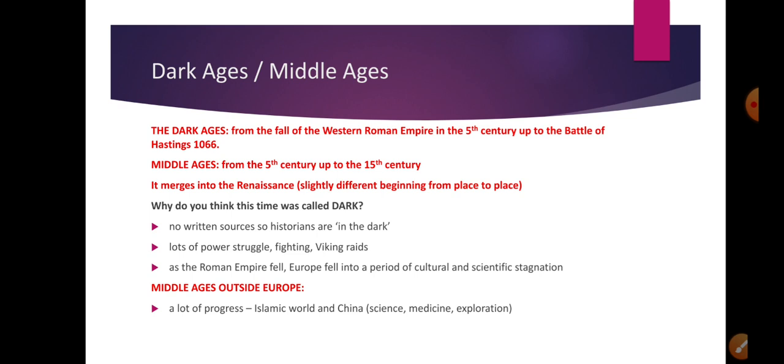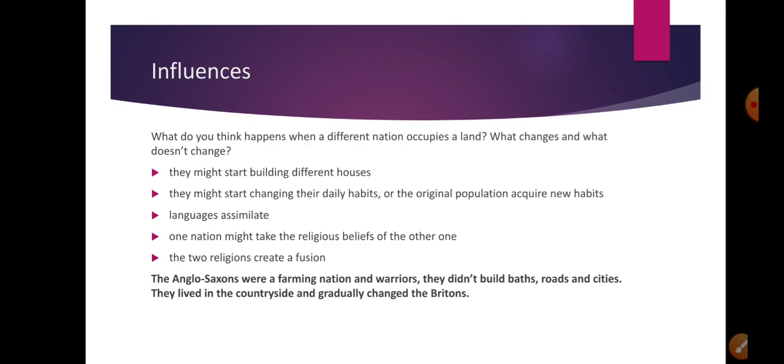The Islamic world and China, with their science, medicine, and exploration, of course, they are far from being in the Dark Ages. All right, let's talk a little bit about the influences now. Of course, when another nation comes to a land, it's natural that the new nation and the old nation influence each other.